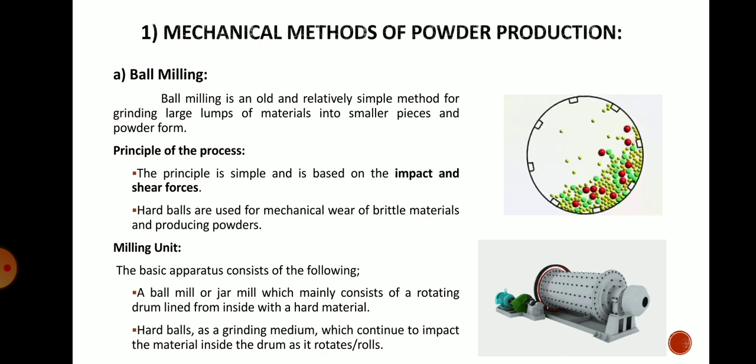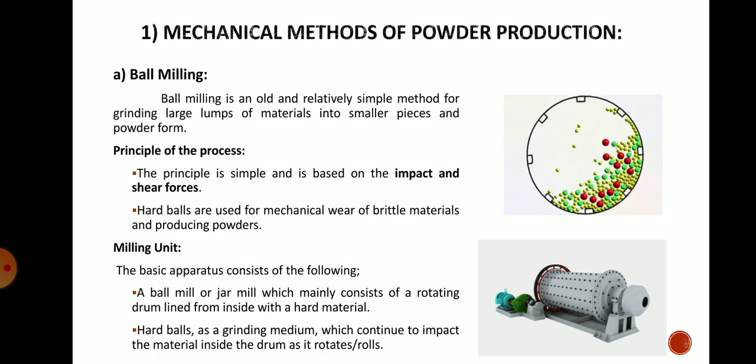So in this method, one large rotating drum is there, and we call it a ball mill. Mainly it is a rotating drum lined on the inside with a hard material, and hard balls are also present inside it. These hard balls act as a grinding medium which continues to impact the material inside the drum as it rotates.